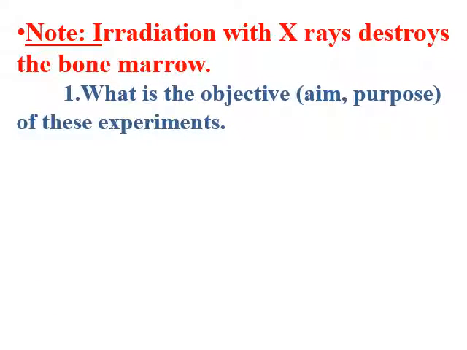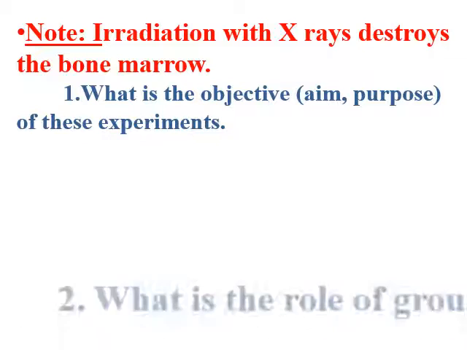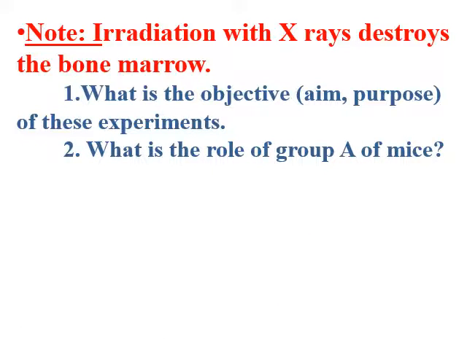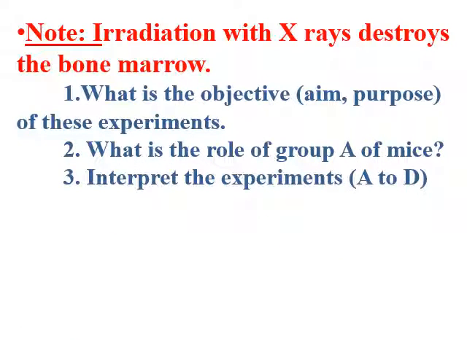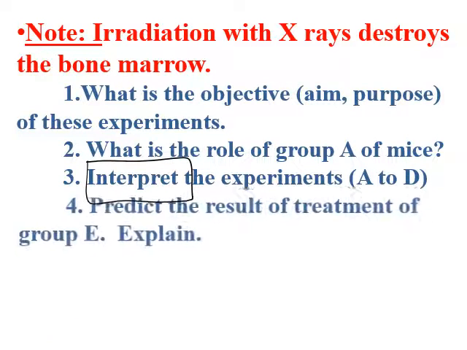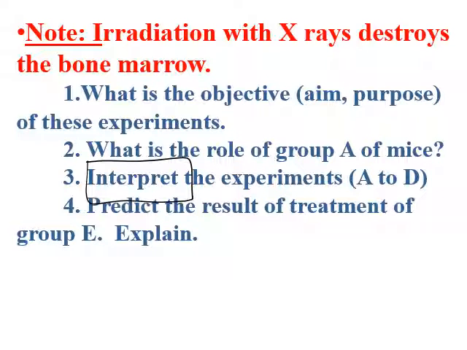Question, what is the objective or the purpose of these experiments? We explain this. What is the role of group A of mice? It's a control group used to explain and compare different experimental results. We have to interpret. What is the meaning of interpret? It's analysis plus an indication. And finally, we have to predict the results of experiment E, and we have to explain.